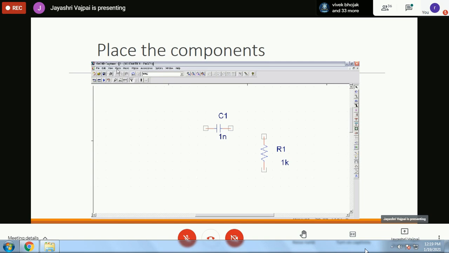Then after placing the part, you will wire them. There is an option for wiring available. Wires are automatically straightened out. You just have to click one end of one element and the second end of the second element while dragging the wire. You don't have to bother about whether it is a straight line. Remember, there is a set of tools here. Can you see the set of tools on this side?